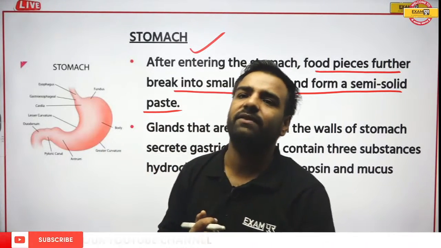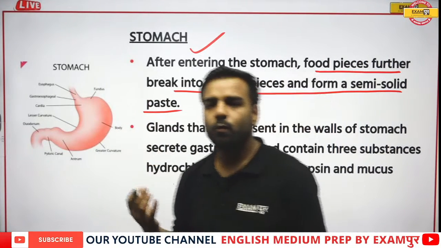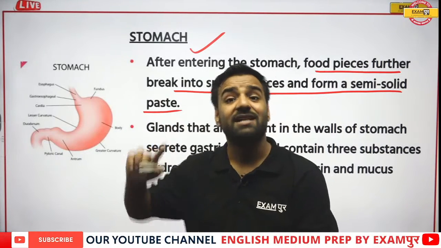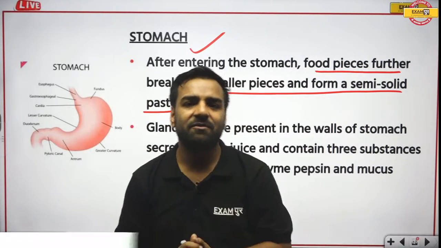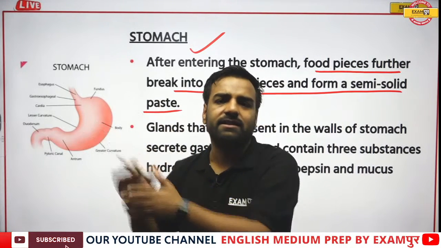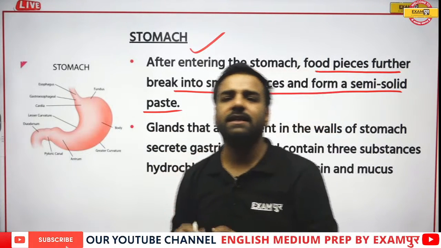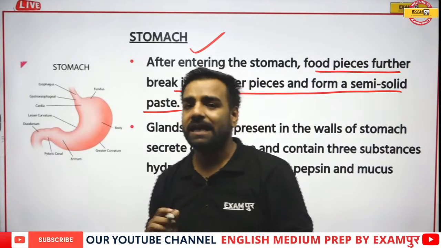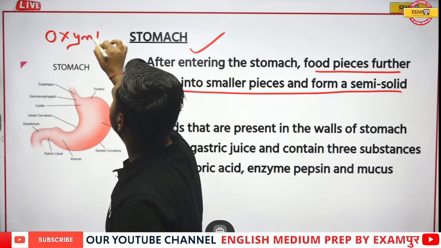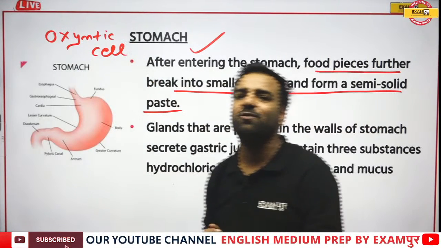Which acid? Let's see who can give this answer. What is that particular acid in our stomach known as? Now again, this question has been asked many times in the examination. If you would have attended the class in the morning, you would have known the answer. Let me give you the hint. This acid is generated by the cell known as oxyntic cell. Let's see who gives the correct answer, and Pintu is the correct one.